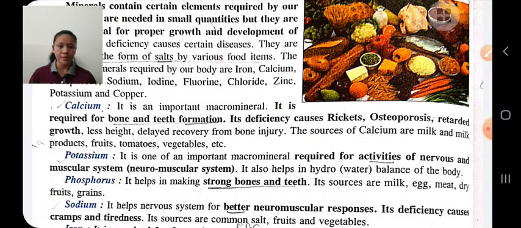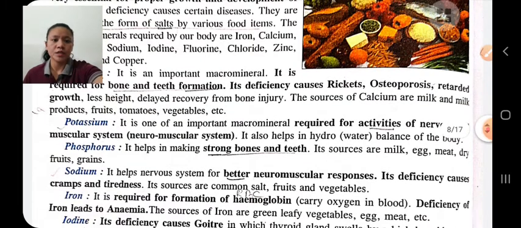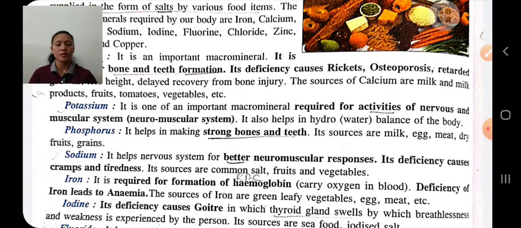Sodium is a macro mineral. It helps the nervous system for better neuromuscular response, and the deficiency causes cramps, tiredness, and the sources of sodium are salt, fruits, vegetables. Iron is a micro mineral. It helps in formation of hemoglobin. It carries oxygen in the blood, and the deficiency of iron causes anemia, and the sources of iron are green leafy vegetables, egg, meat, etc.